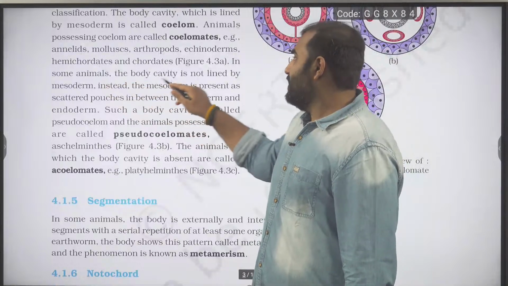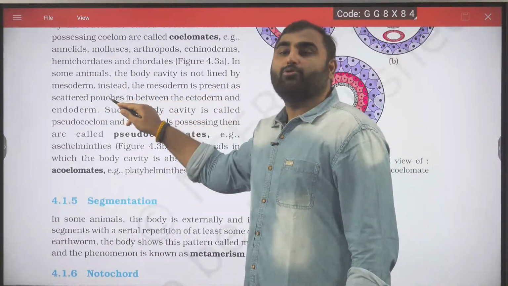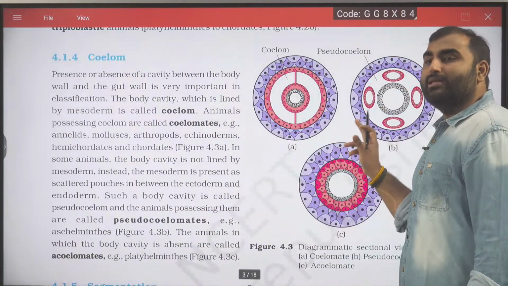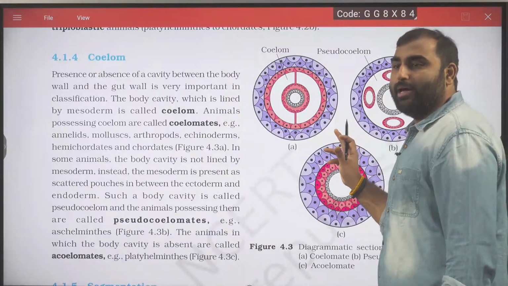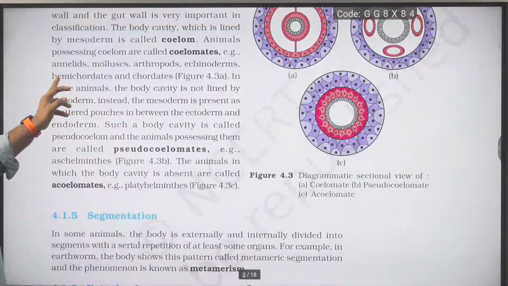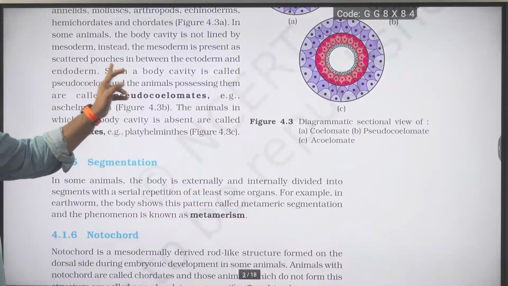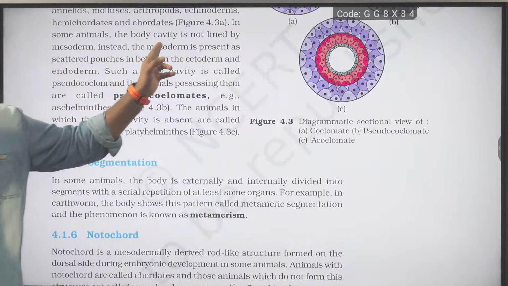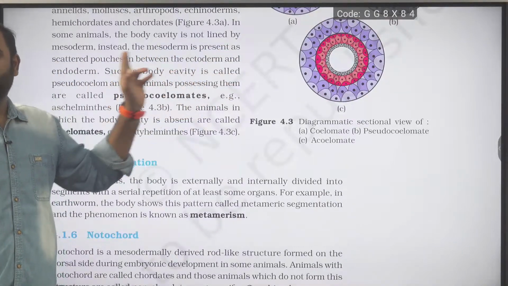In some animals, the body cavity is not lined by mesoderm. Instead, the mesoderm is present in scattered pouches. So when you look at the pseudocoelom diagram, you can see the mesoderm is not properly lining the cavity. Mesoderm is present as scattered pouches, that is very important, in between the ectoderm and endoderm.